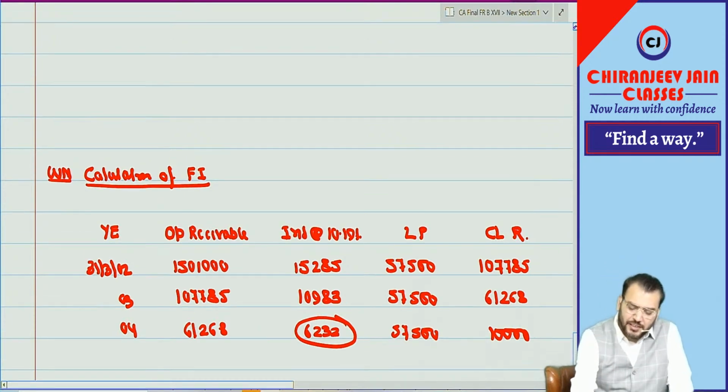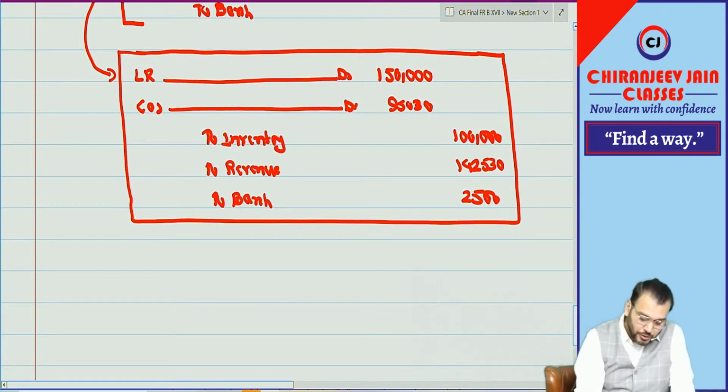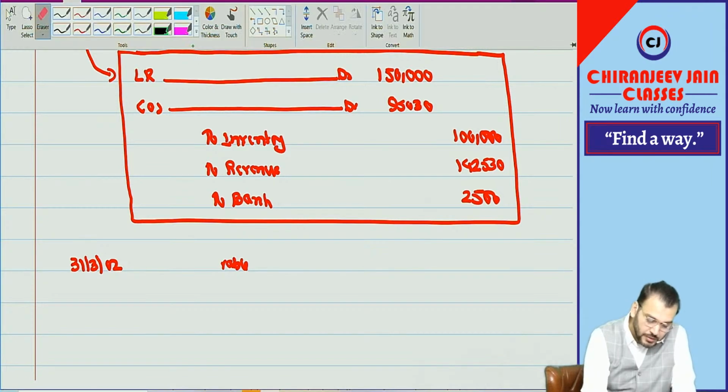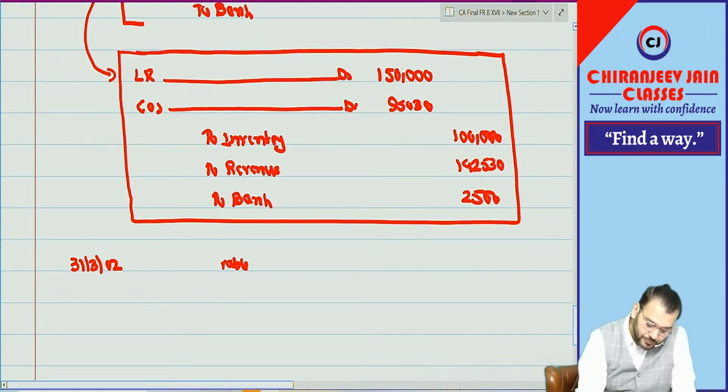Can we repeat this journal entry for every year? What will be the journal entry on 31st March 2002? Lease receivable. Sorry, it is received now. How much cash are we receiving?